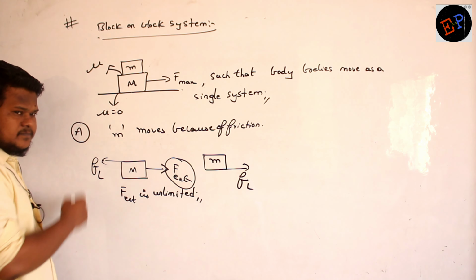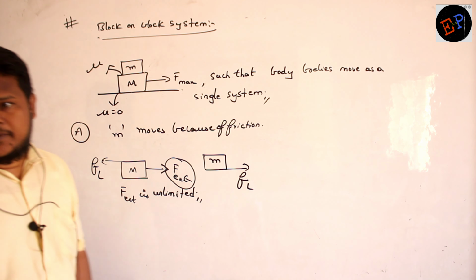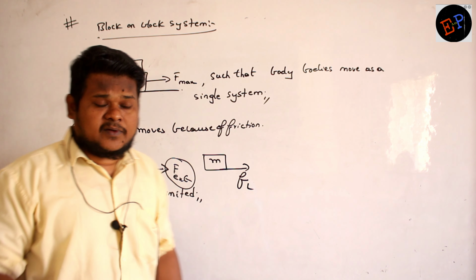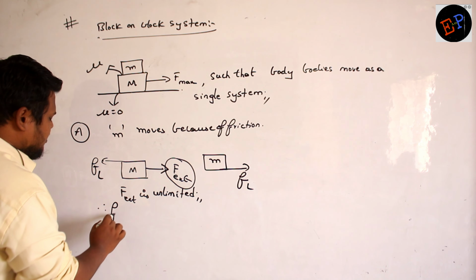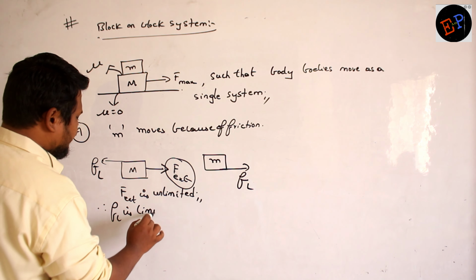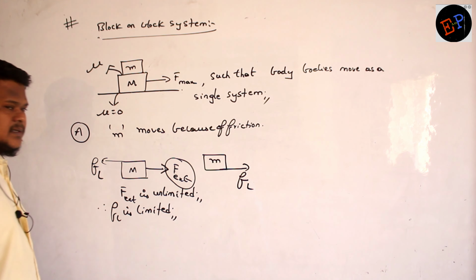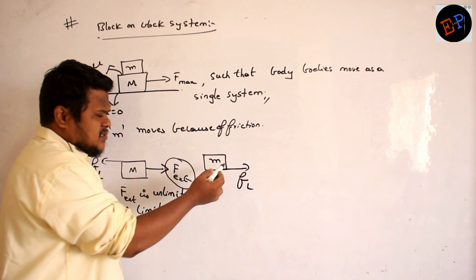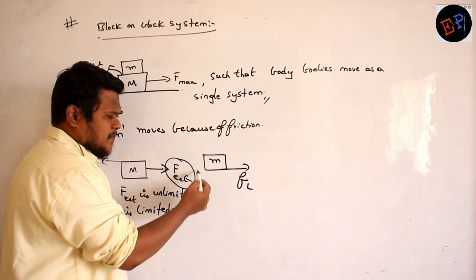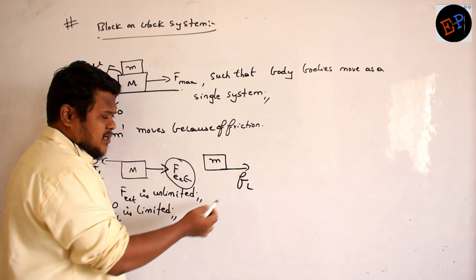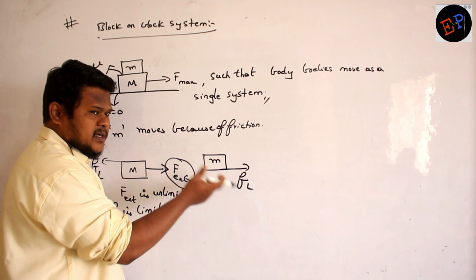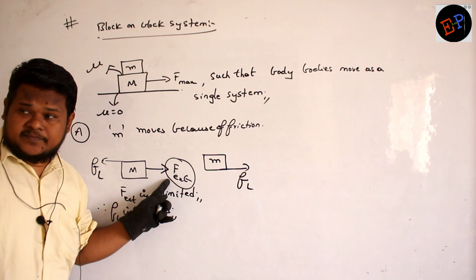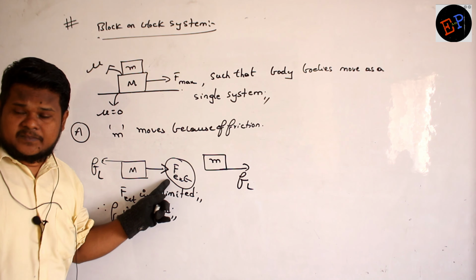But what about FL? Limiting friction, is it unlimited? Limiting friction is always limited. Beyond that you cannot increase the FL value. So therefore I say, FL is limited. Beyond a certain value you cannot increase FL. Okay? Now who is responsible for moving small m? FL is responsible. And FL is limited. So FL produces limiting acceleration only. F external can produce unlimited acceleration because the force is unlimited. Are you able to understand?